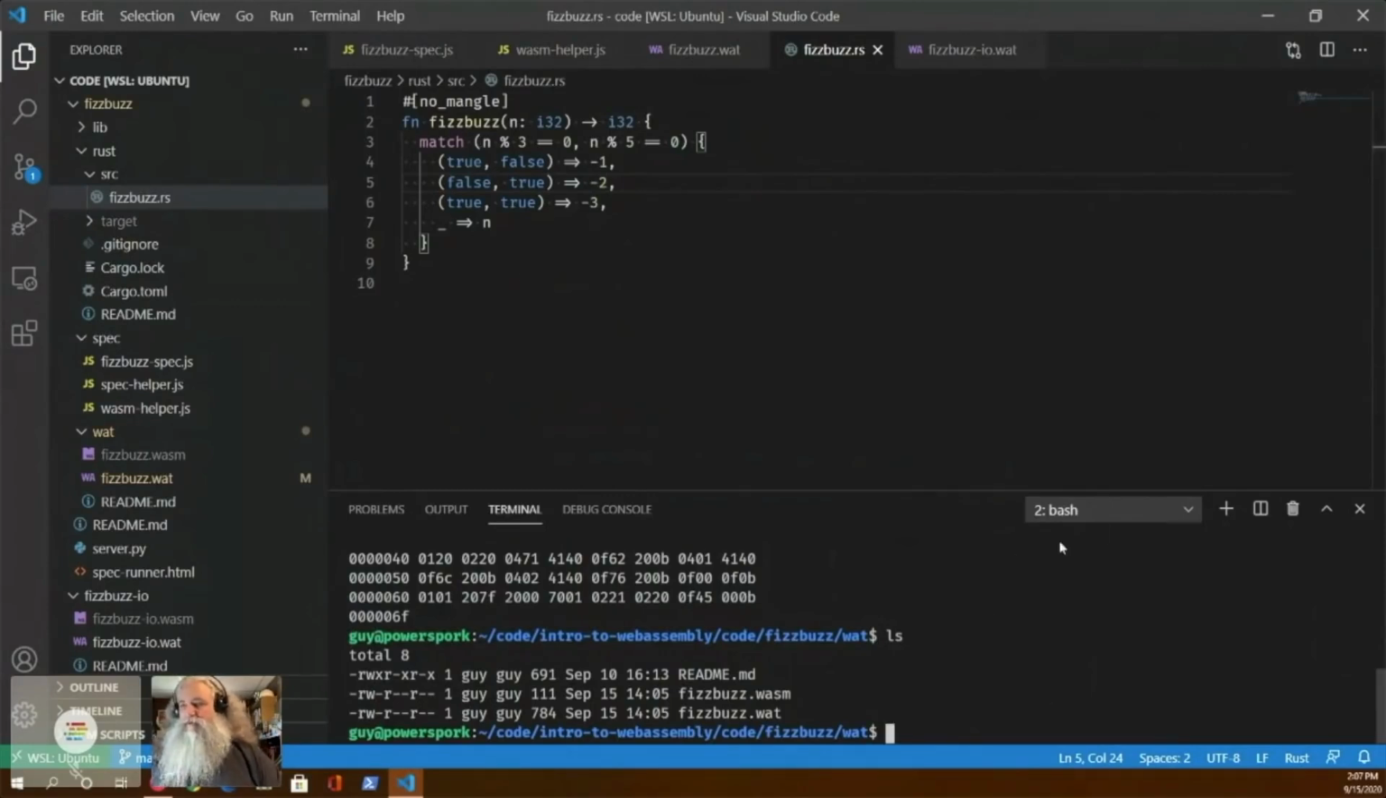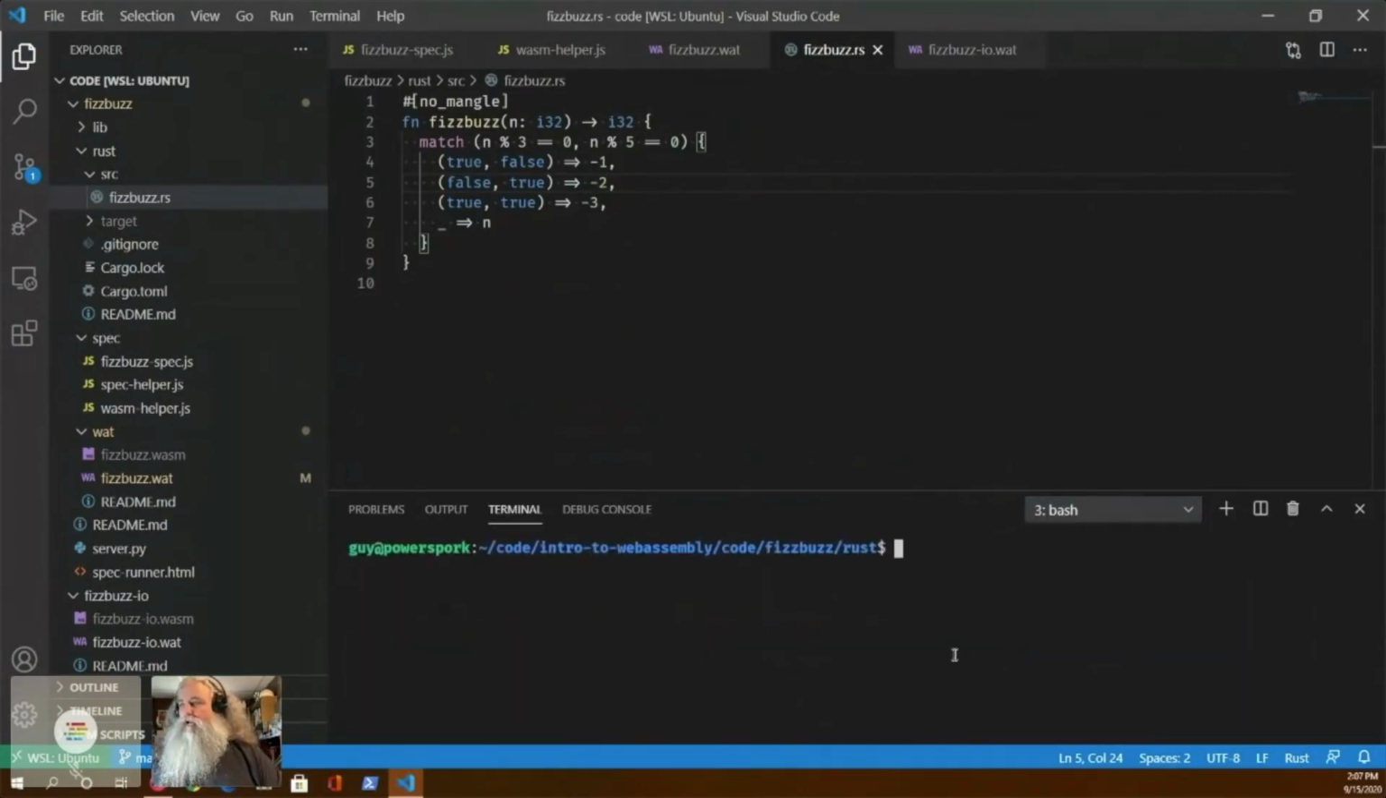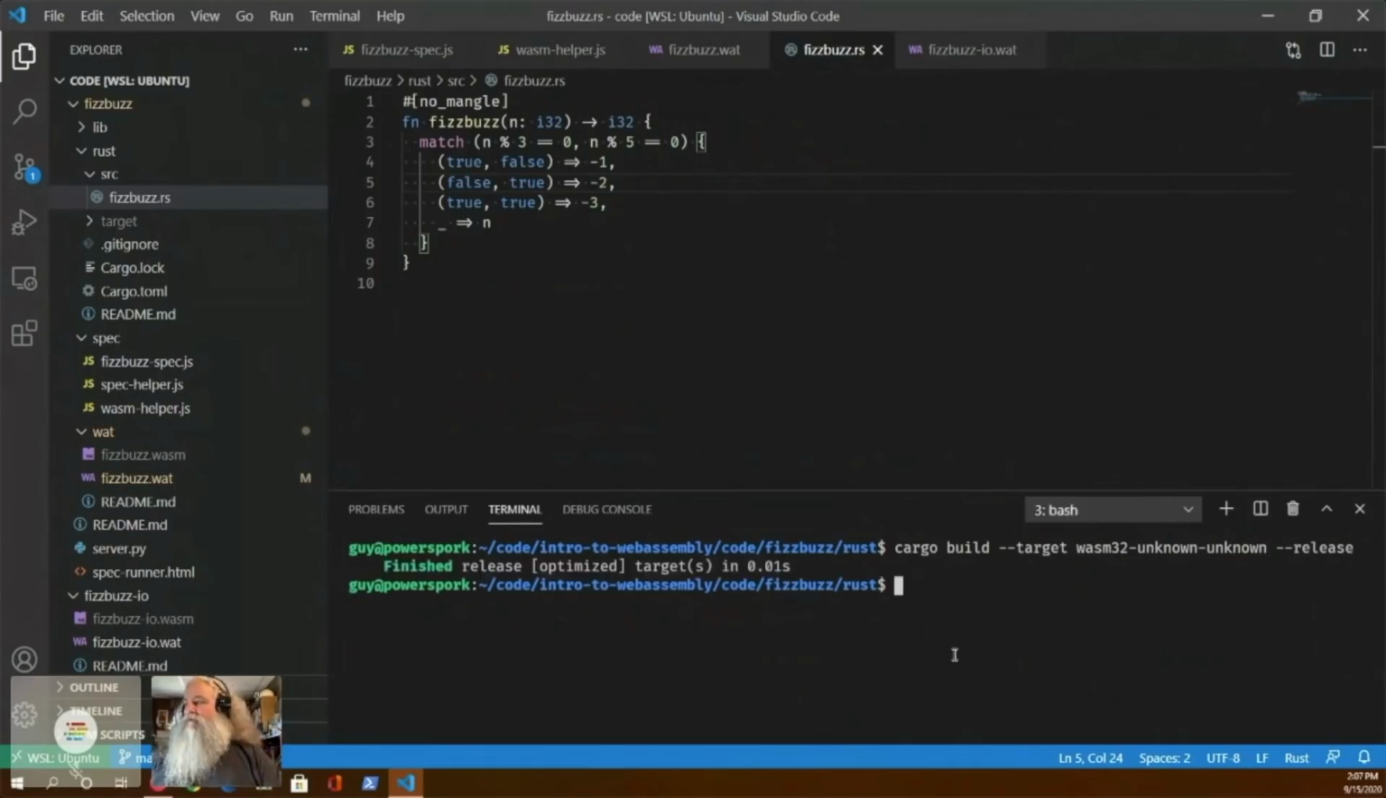But if I want to build it, I've got a Cargo.toml set up for this. So I can do cargo build --target wasm32-unknown-unknown. And then I want to do a release build, because that will make it about 200 bytes. If I do a debug build, I'll get like 1.5 megabytes because everything from Rust will be in there. So that creates the new file.